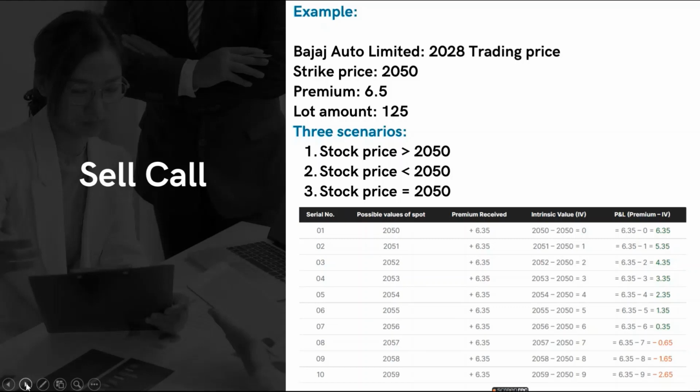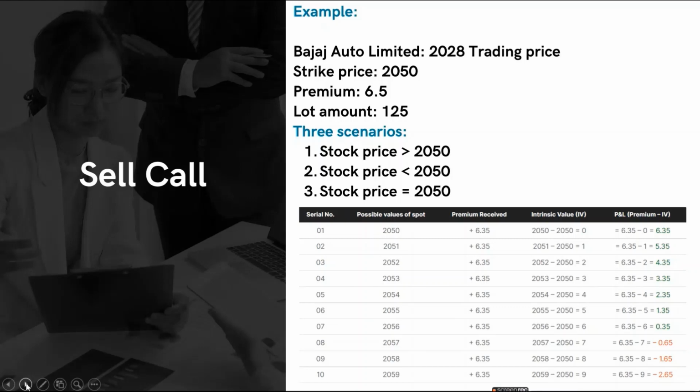Please see to that. Secondly, when the stock price goes less than 2050, it's a profit for us. Why? Because if the market price goes to 2045 and we are selling it at 2050, we are earning a profit of 5 rupees here also. But what generally happens in this case is that the option buyer cancels the contract, so we are only able to earn the premium.